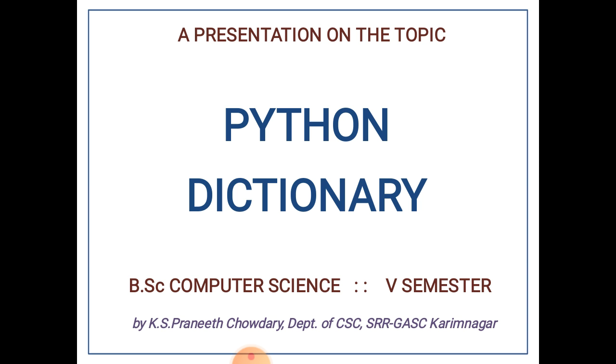So students, our topic Python dictionary has some resemblances with list and tuple. Let us review list and tuple. List is a sequence and tuple is a sequence. The elements in a list are separated by commas and the elements in a tuple are separated by commas. Elements in a list may be of any data type and elements in a tuple may be of any data type.